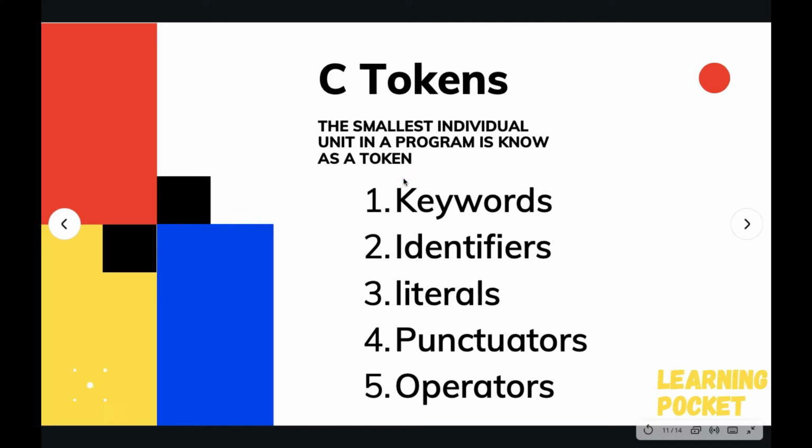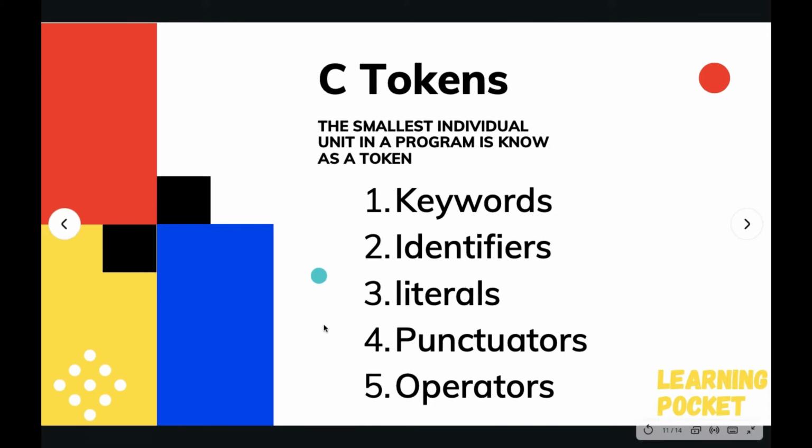So every small bit in a program, from functions to the braces to the parentheses to the colon to the name of variables or some things like that, every single bit in a C program is a C token. If you are unable to understand some words that I just used, such as functions and parentheses, you need not worry about that. We will be covering them in the upcoming units, and you just need not worry about that if you don't know these words.